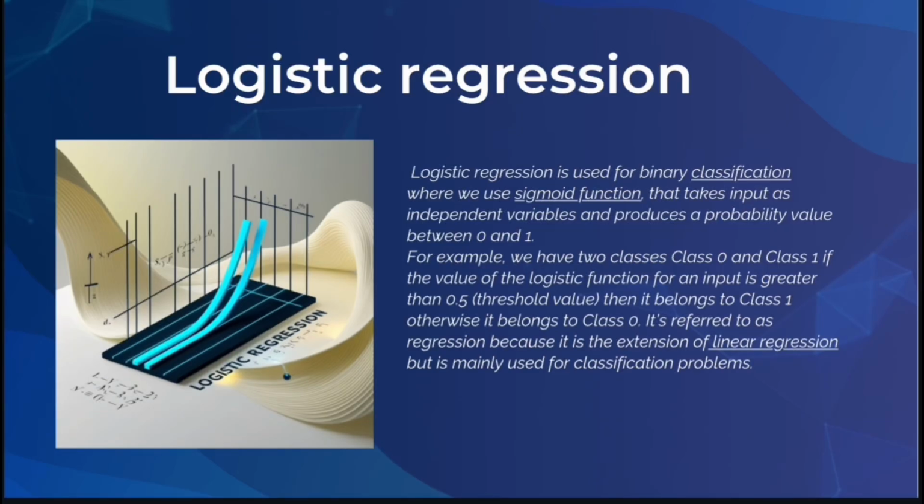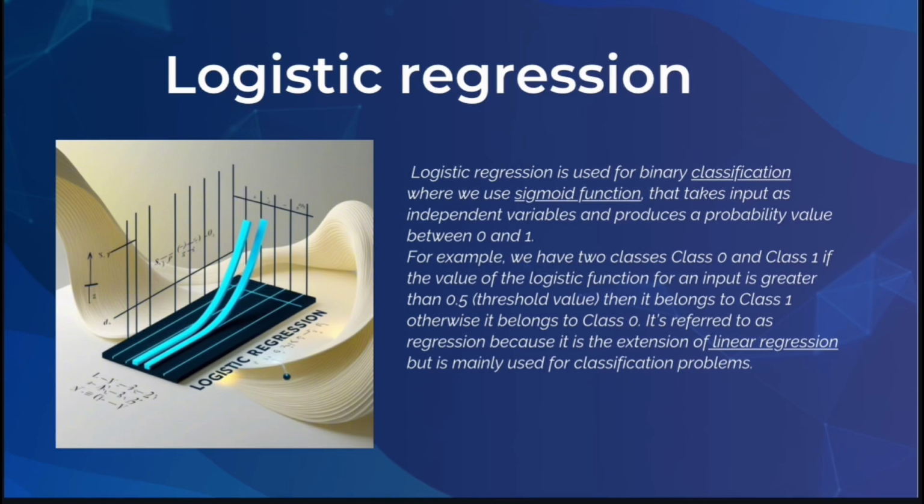Logistic regression falls in this classification. In supervised learning, even though logistic regression is called regression, it is mainly used for classification. Logistic regression is used for binary classification, where we use a sigmoid function that takes the independent variables as input and produces a probability value between 0 and 1. For example, we have two classes, class 0 and class 1. If the value of the logistic function for an output is greater than 0.5, then it belongs to class 1, otherwise it belongs to class 0.